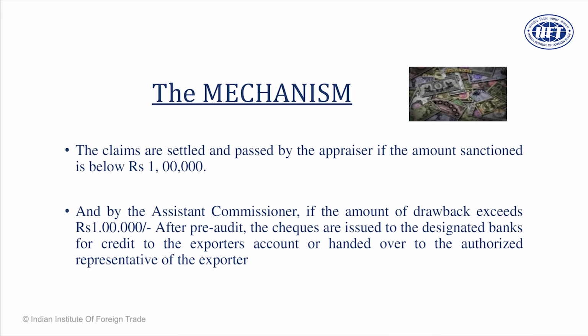Up to 1 lakh rupees of drawback, the claims are usually processed by the appraising officer, the AO, who is an officer of Indian Customs. Above that, the file may go up to the assistant commissioner, and there are norms and circulars which specify this. As the amount of drawback keeps on increasing, the number of officers involved may also keep on increasing. For example, there is a drawback claim of 1 crore rupees. Even a small mistake will result in huge loss to revenue.